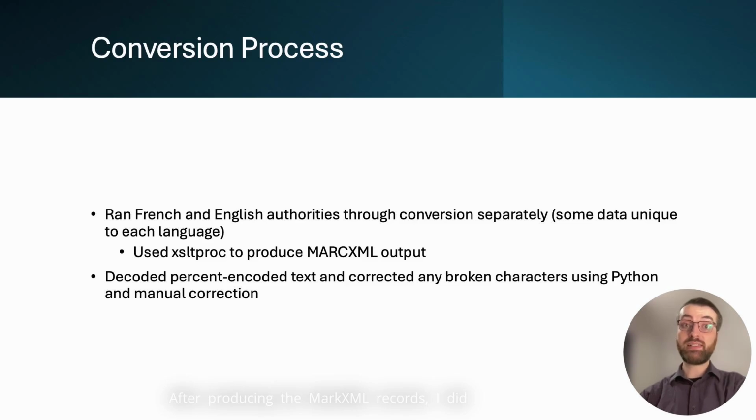After producing the MARC XML records, I did some cleanup. The content of the SCOS records is percent-encoded, as with URLs, where special characters such as white spaces and diacritics are replaced with codes that start with % symbols, and needed to be decoded before loading into Alma. This was done using Python and the urllib module. The decoding process broke some special characters, which then needed to be corrected manually. After the cleanup, the records were ready to be loaded into Alma.